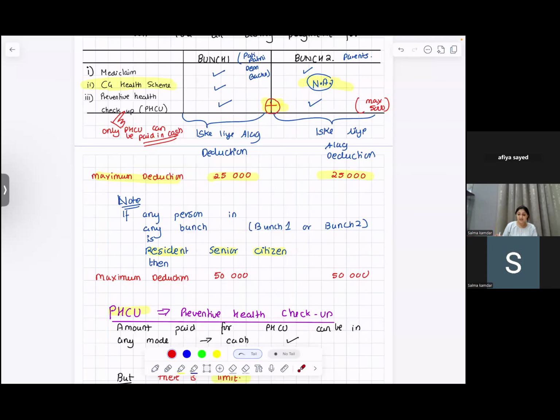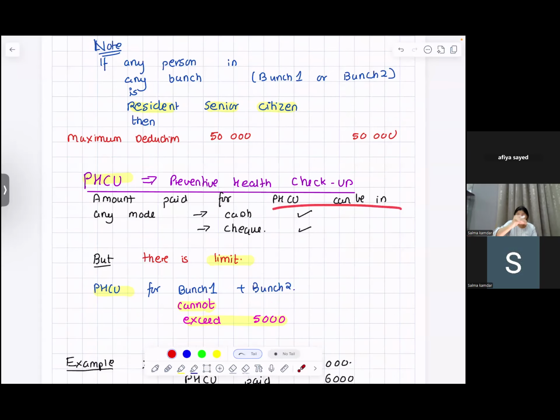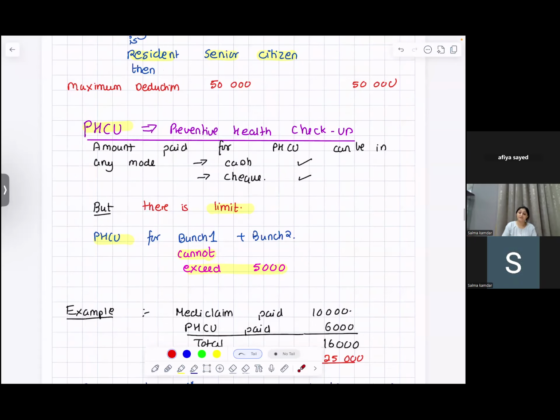For preventive health checkup, you can make the payment in cash or check, but you have a limit of 5,000. Please note, bunch 1 plus bunch 2 included cannot exceed 5,000. This is another clause.